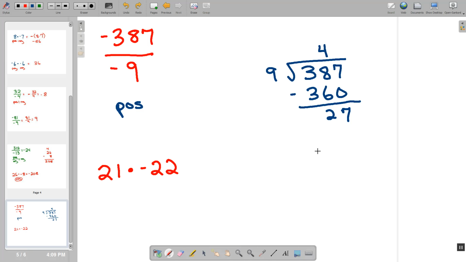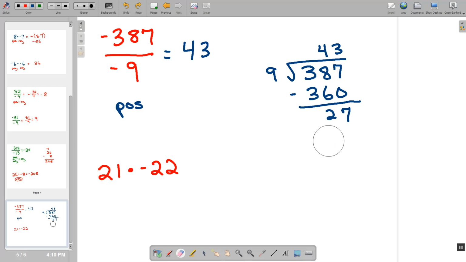So we have 27 left over. That means that we will have 3 in the ones column, and 3 times 9 gives us 27. So we do have a remainder of 0, which means that negative 387 divided by negative 9 is equal to positive 43.